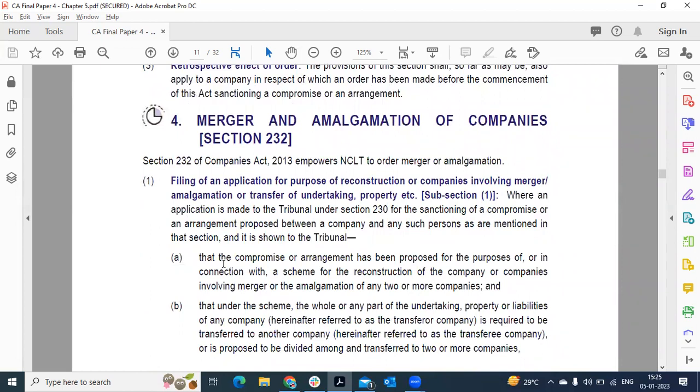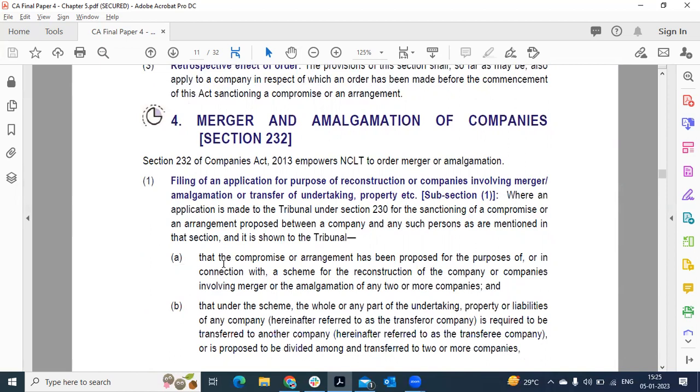Merger and amalgamation of a company. The two important things are the transferor company and the transferee company. Transferor company is a company which transfers its assets and liability. Transferee company is the one who receives the assets and liability or the shares of the company.